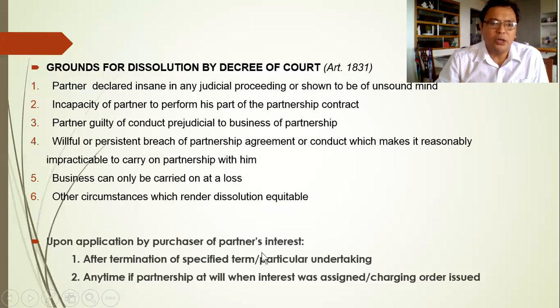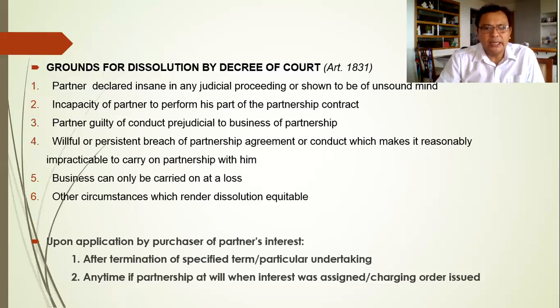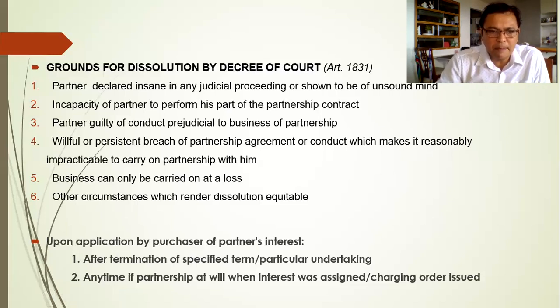Now, if a partner has transferred his interest to another person, that person also has a right for dissolution of the partnership. And these are the following instances when a transferee or an assignee or a purchaser of a partner's interest can apply: after termination of the specified term or particular undertaking. So this time there's a specific term like 3 years or 5 years, but the partners still continue the business of the partnership.